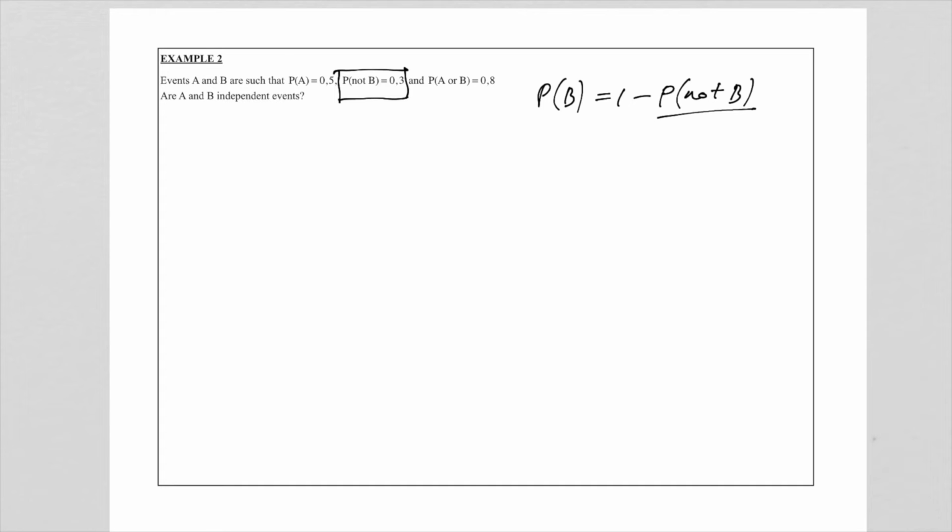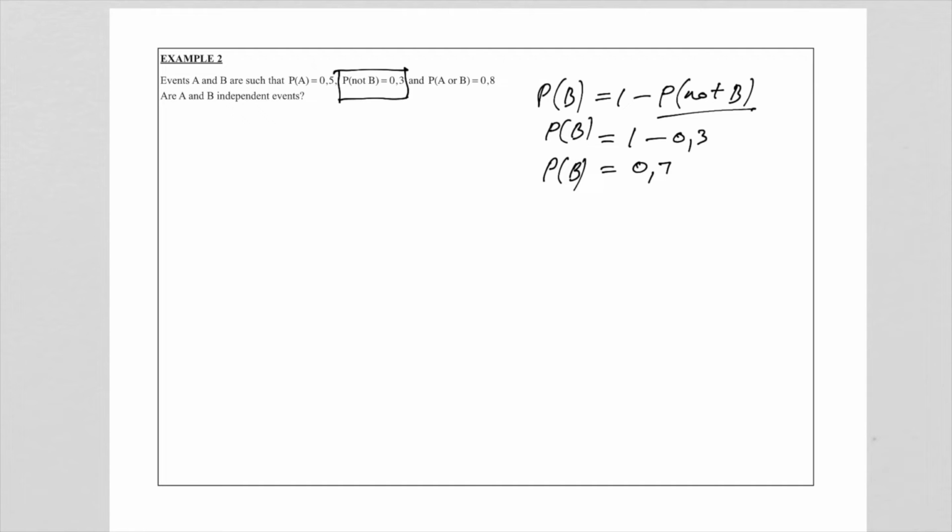The probability of not B is 1 minus the probability of B. But not B is now given to me, so I'm going to say it's 1 minus this 0.3, and this is 0.7. And that means we now know what the probability of B is. We also have the probability of A.